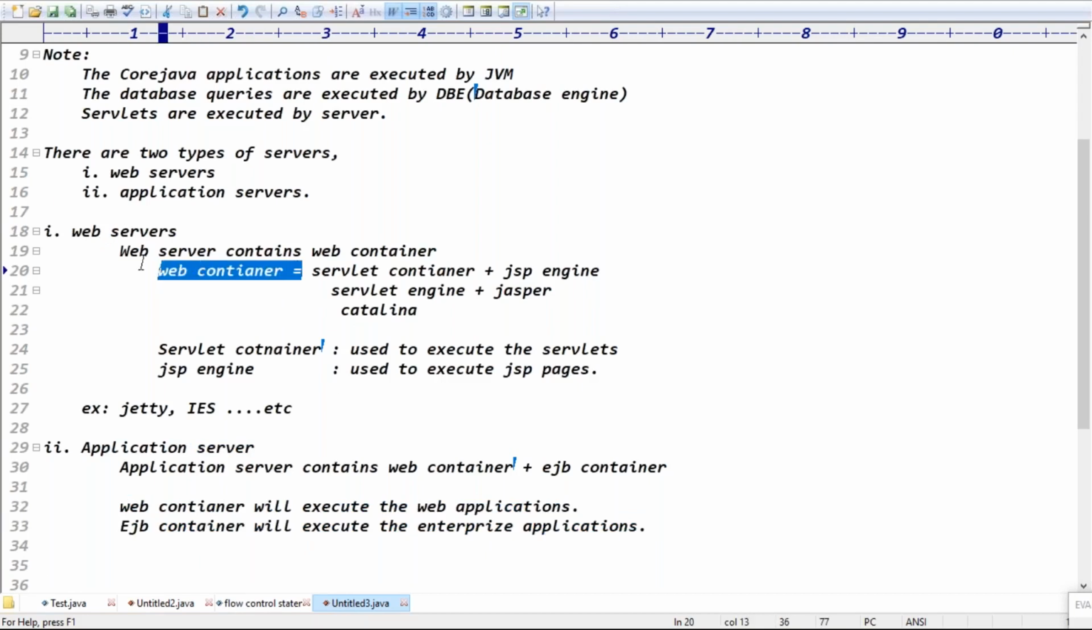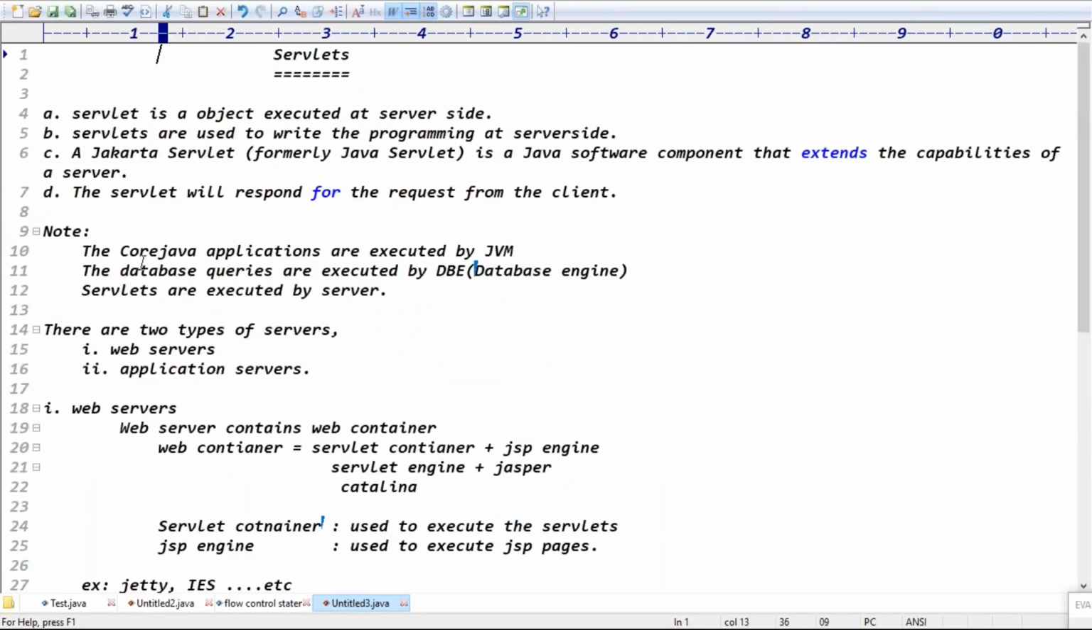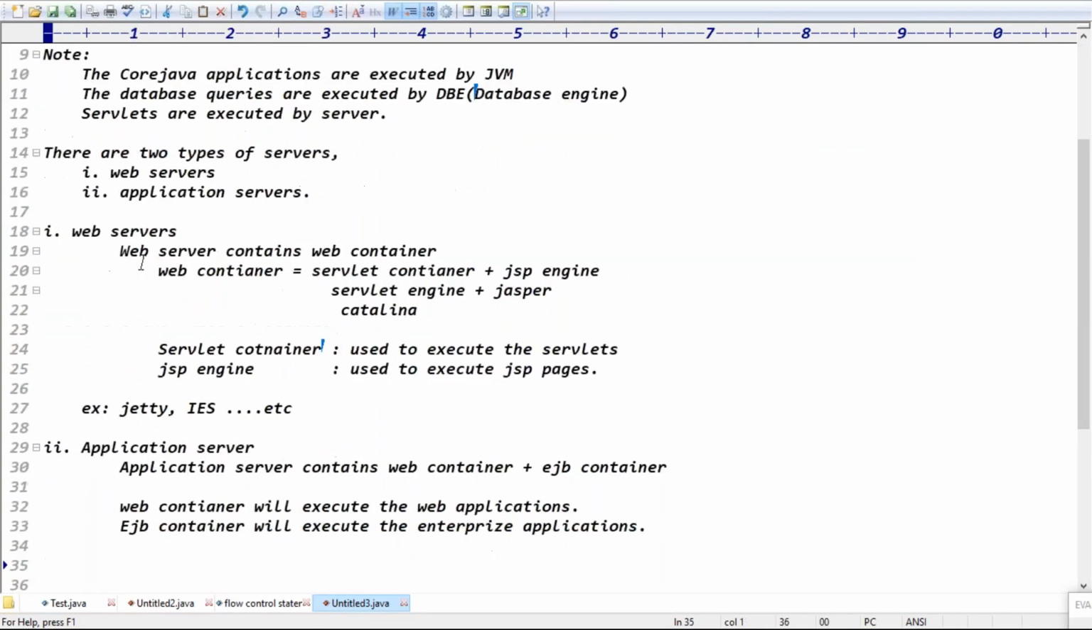Guys, is it clear now? Guys, how many types of servers total we have? Total two types of servers. One is the web server, second one is what? Application server, right? Web server supports what? Only web applications. Guys, what about application server? Application server supports both web applications as well as what? Enterprise applications, right? That is the information, right?